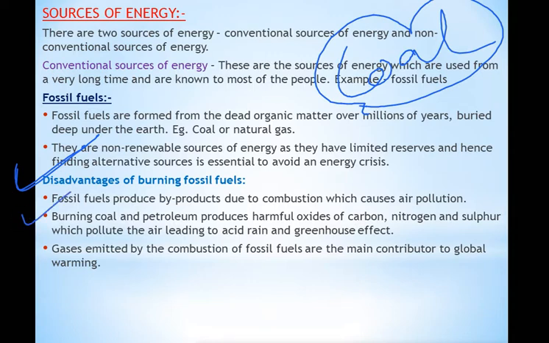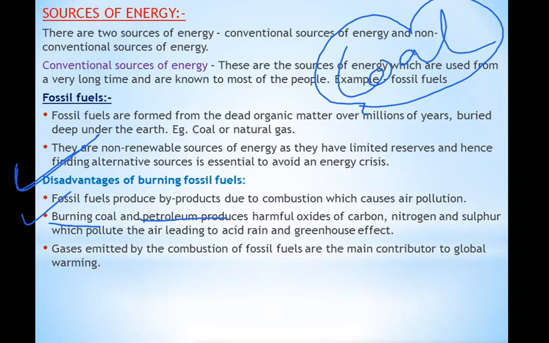Burning of coal and petroleum produces harmful oxides of carbon, nitrogen, and sulfur, which pollute the air, leading to acid rain and the greenhouse effect. Yes, this is also one of the most important points. While burning coal and petroleum, harmful oxides of carbon, nitrogen, and sulfur are produced. Means carbon monoxide, nitrogen dioxide, and sulfur dioxide gases are produced, which mix with the rain, and that causes acid rain. And even the greenhouse effect is caused because of these pollutants.